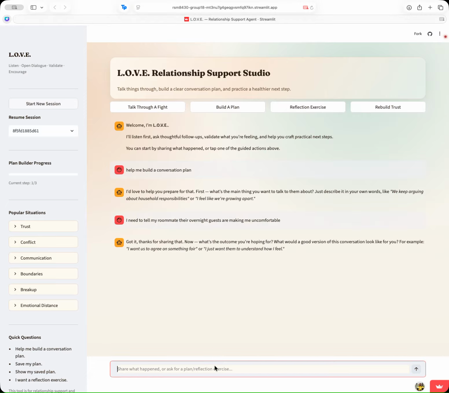I need to tell my roommate their overnight guests are making me uncomfortable. So it's using the same empathetic tone. Now it's asking what I think a good conversation will look like. So I will just tell it that.